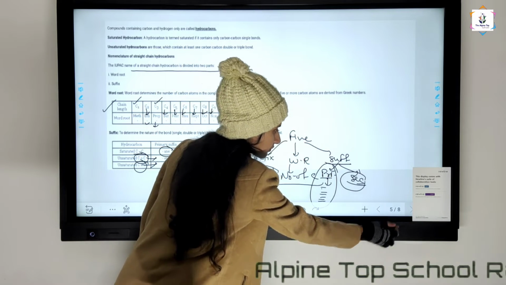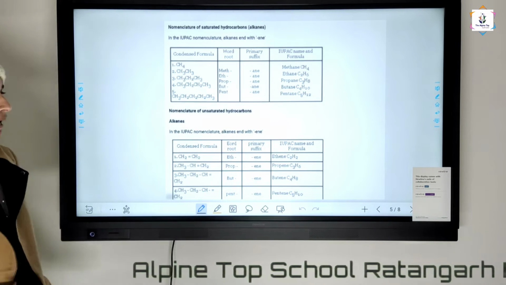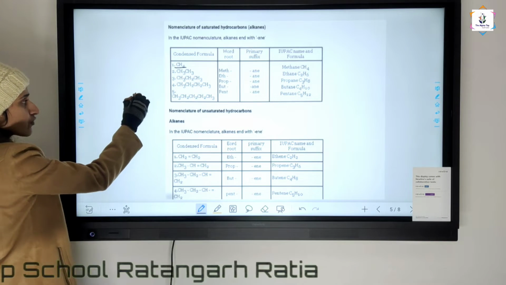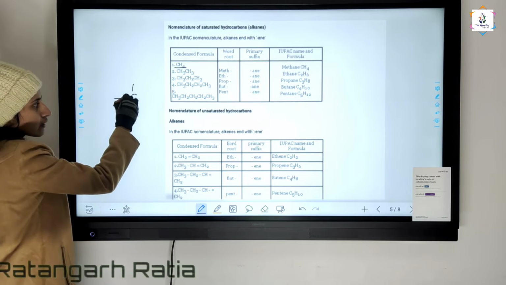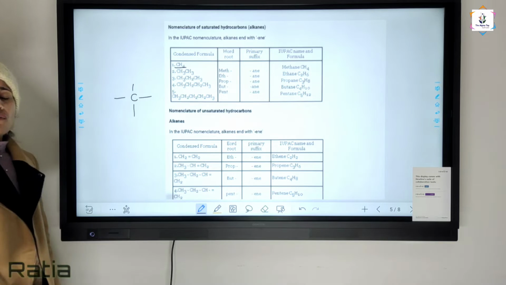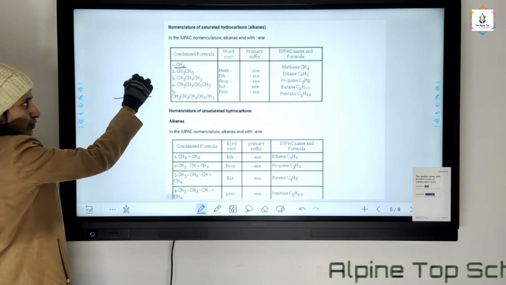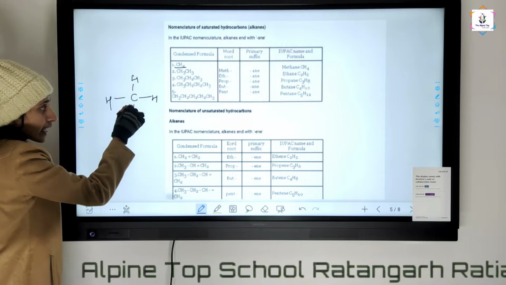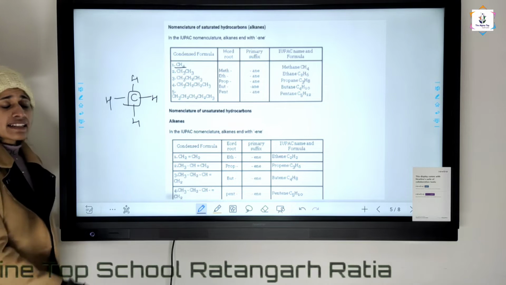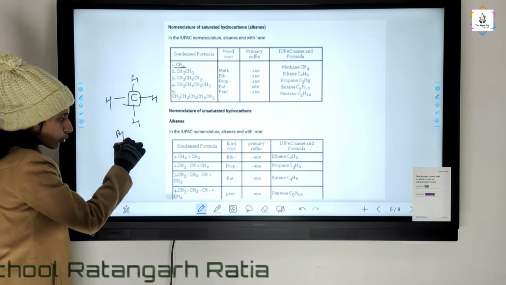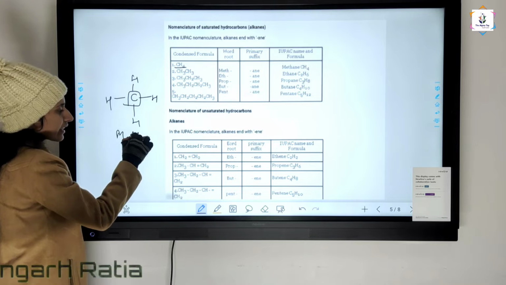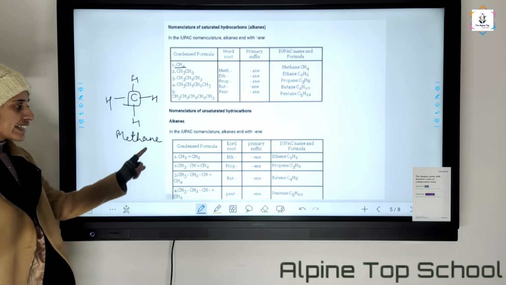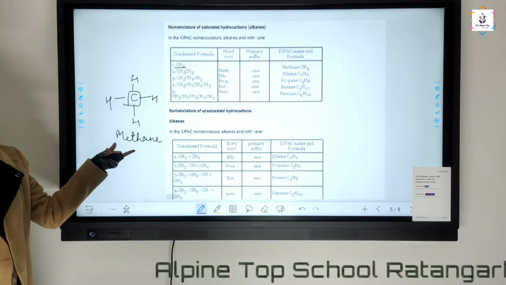Now, for example, if there is CH4, the valency of carbon is 4. So we will draw 4 bonds: hydrogen, hydrogen, hydrogen and hydrogen. Now, one carbon is there, that is called meth. Only a single bond is there, that's why we write "ane". The name is called methane.